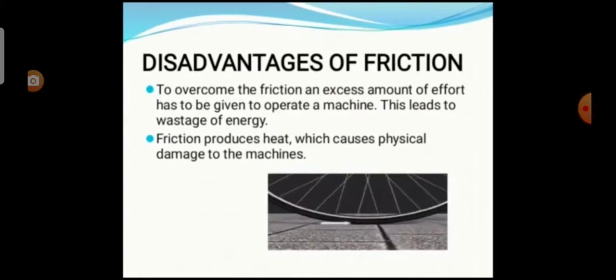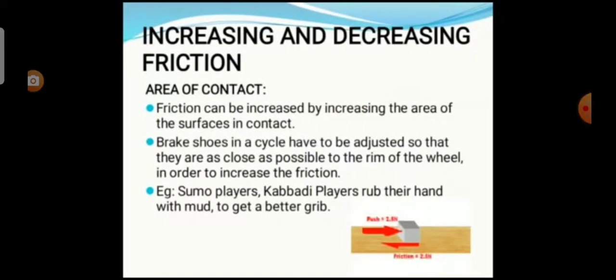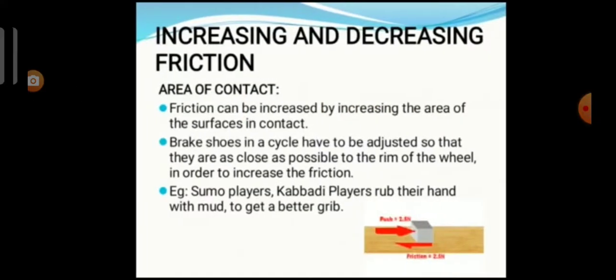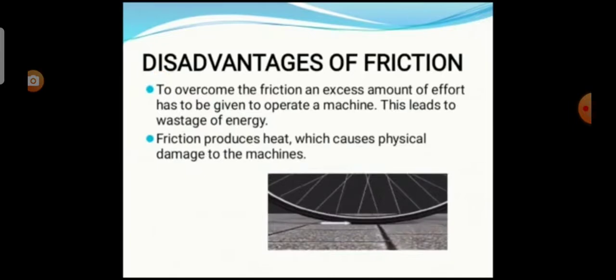Now we see about the disadvantages of friction. Friction wears out the surfaces rubbing with each other, like screws and gears in machines. To overcome friction while operating a machine, energy is wasted. Friction produces heat, which causes physical damage to the machines.